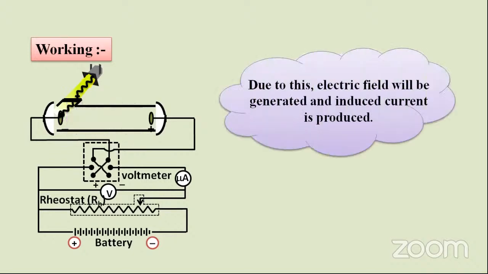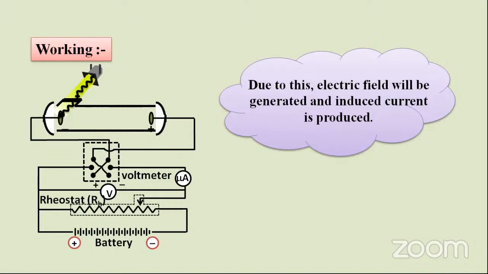So whenever electrons are collected by the collector, we are able to measure it. Can we see electrons with our naked eye? How can we say? Whenever the light is allowed to fall on the plate, we can observe the deflection in the voltmeter as well as in the meter, so that we can say that some process is going on. Why is the deflection taking place in the measuring instruments? Due to emission of electrons.